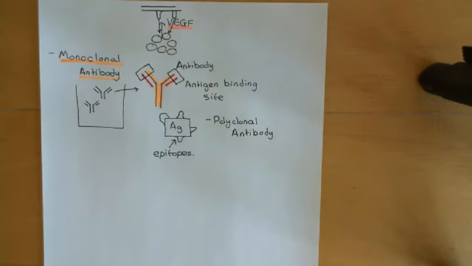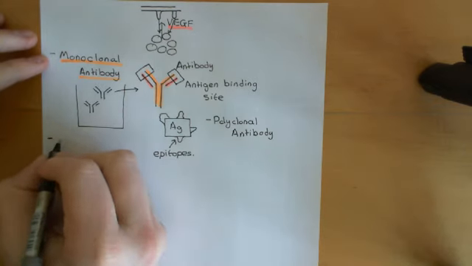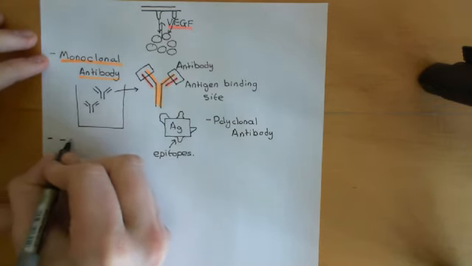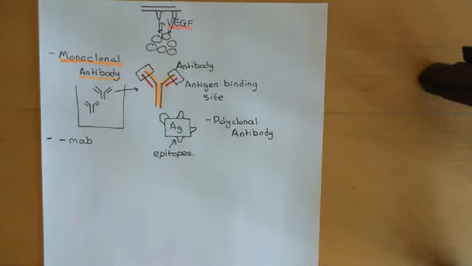Okay, now, monoclonal antibodies are coming in pharmacology. They are taking over because of their incredible specificity. You can use these things to bind to specific proteins and they don't bind to other proteins. Okay? Now, loads of drugs now are monoclonal antibodies and they bind to their target very specifically. Now, the way of recognizing drugs which are monoclonal antibodies is that they have the suffix mab for monoclonal and then AB for antibody. Okay, right.